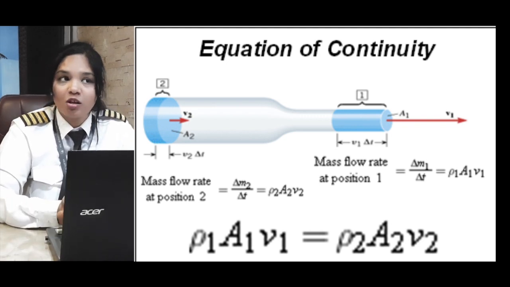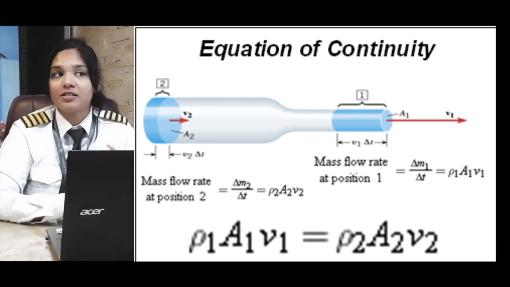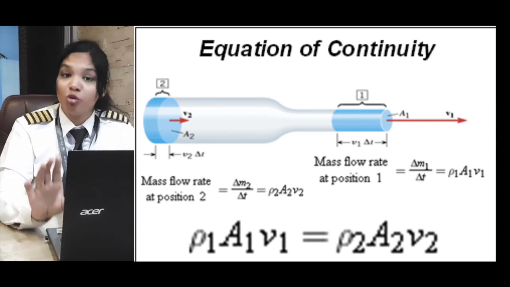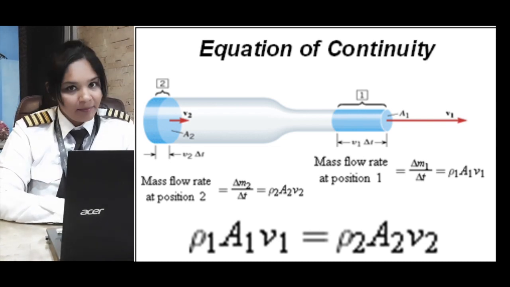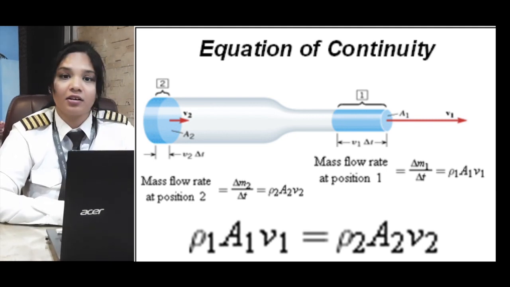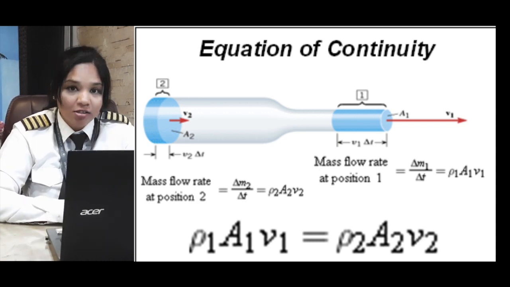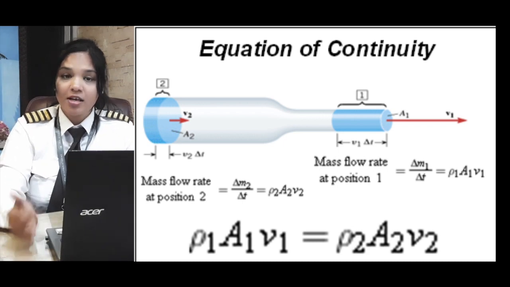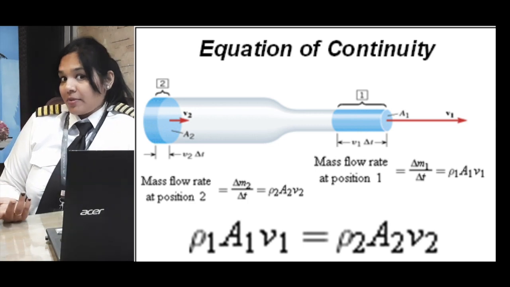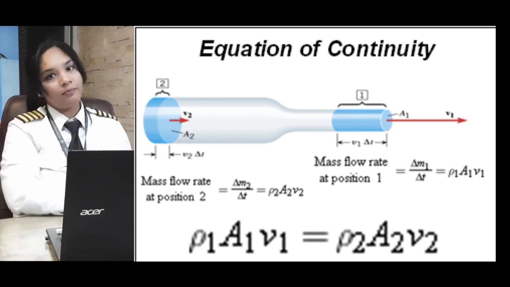So when the density is not changing here, the total mass flow is dependent upon two things, that is the area of cross section and the velocity at which the fluid is moving. Now let's say you reduce the cross-sectional area of this particular pipe. If the area is reduced, in order to keep the mass flow constant, something has to increase because we are reducing the area, right? So in an incompressible ideal fluid, the velocity will start to increase. So this is your principle of continuity.